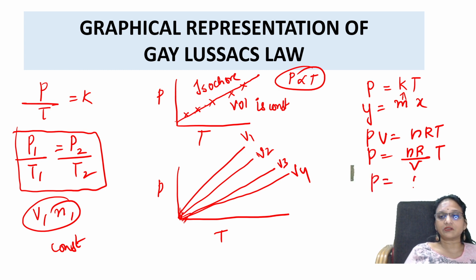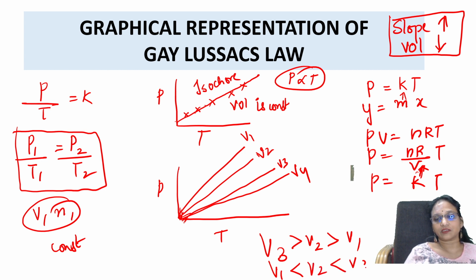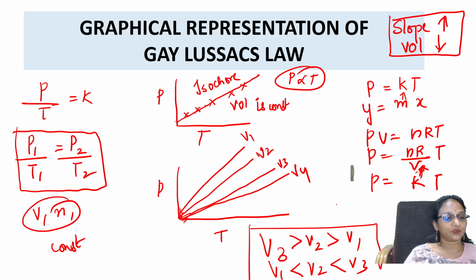You're comparing P is equal to K into T. The slope K you're comparing with nR by V. So I said when slope value increases, volume decreases, according to V in the denominator of nR by V. That means V3 is greater than V2 is greater than V1, or V1 is less than V2 is less than V3. That's all according to this point. Got it? Right, students.